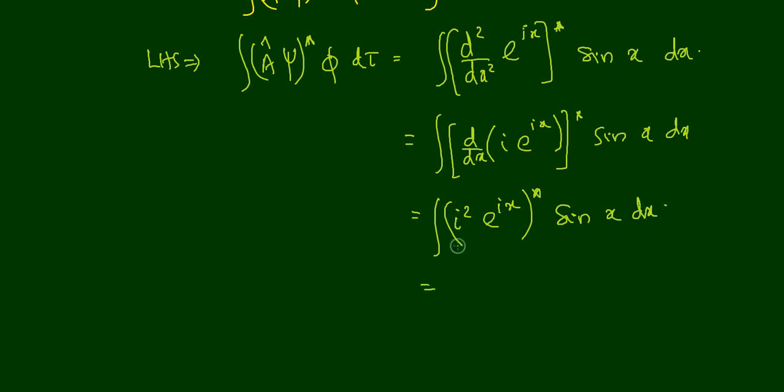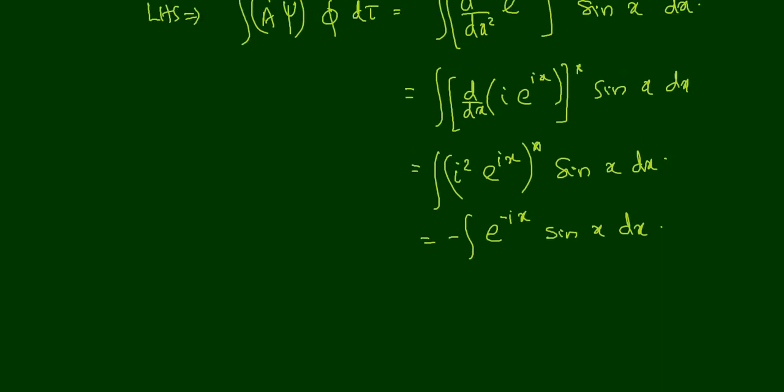But i squared is equal to minus 1, so we can take it like a minus integral e raised to ix, but we have to take the complex conjugate of this one, so we have to write e raised to minus ix sin x dx. Okay, so our result is integral e raised to minus ix sin x dx. That is equal to the left hand side.